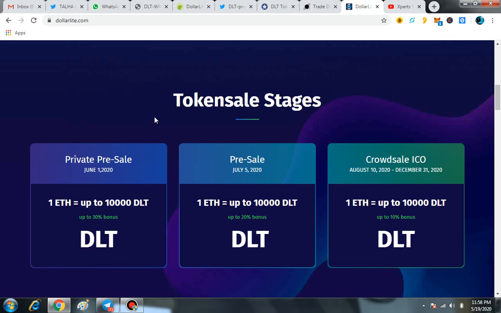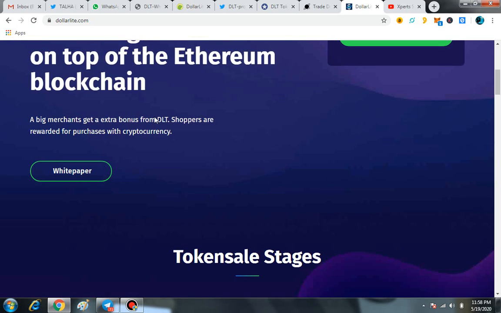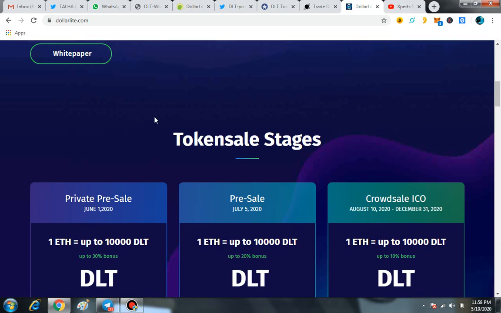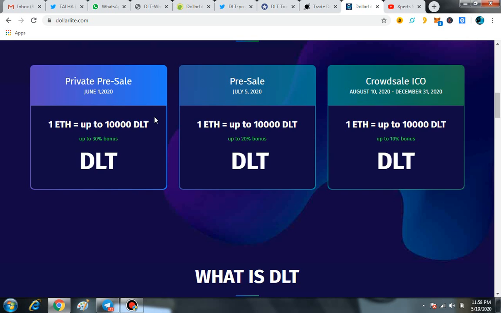DLT token is a platform for the future of funding that is built on top of the Ethereum blockchain. It accelerates growth of the startup companies by offering tools and services that save both time and resources.